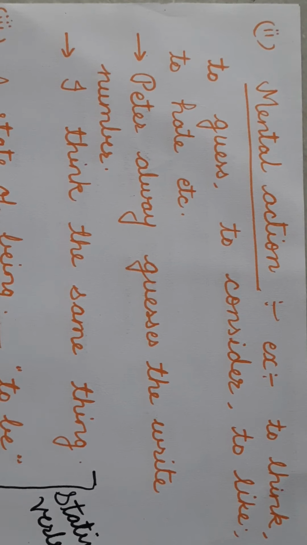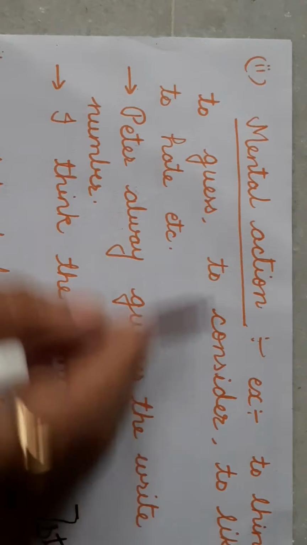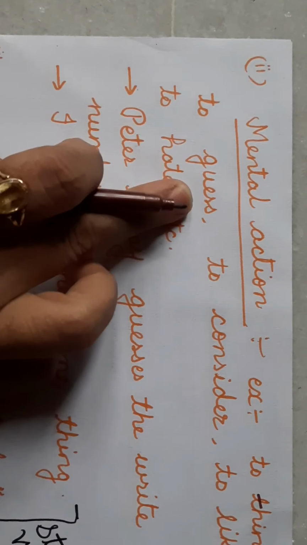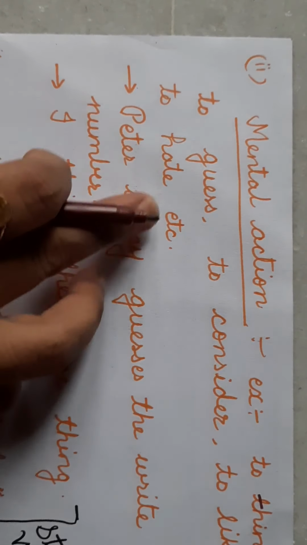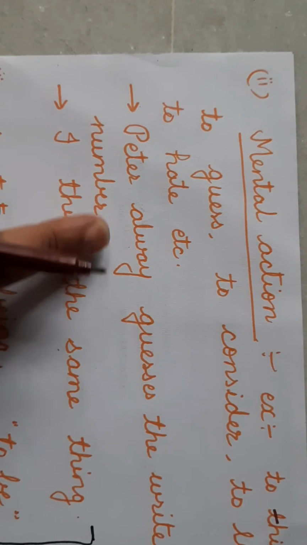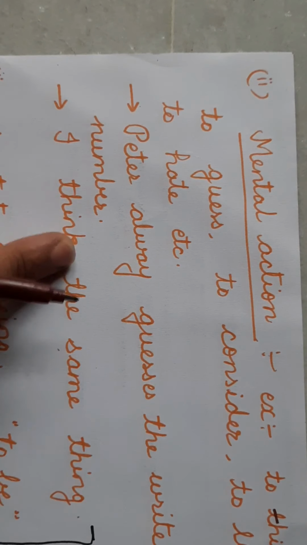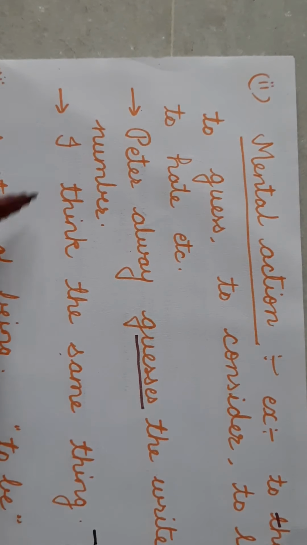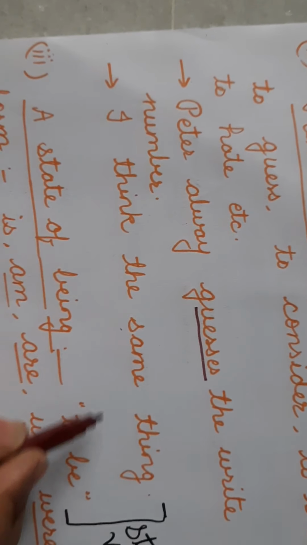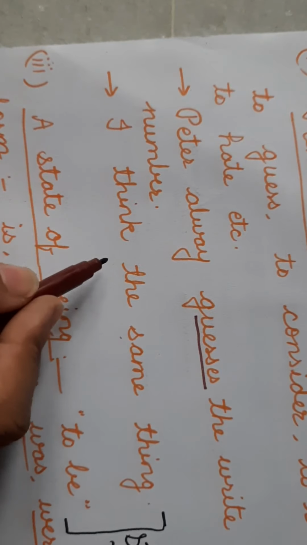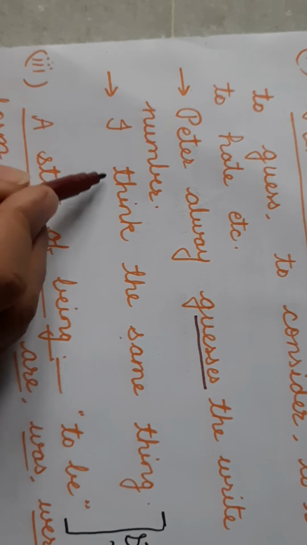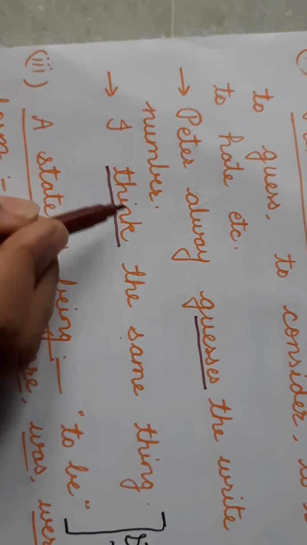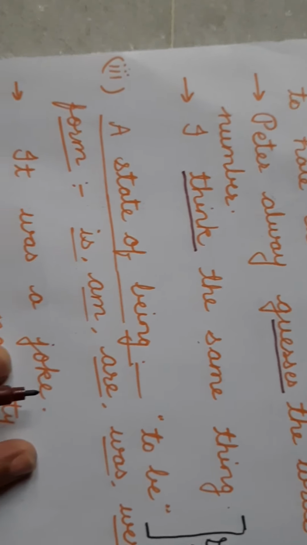Second is mental action that we do mentally, like to think, to guess, to consider, to like, to hate, etc. There are so many. Peter always guesses the right number. So guess here is not physical. This is mental action. I think the same thing. So what do I do in this sentence? Think. This is the action, but this is mental action, not physical.